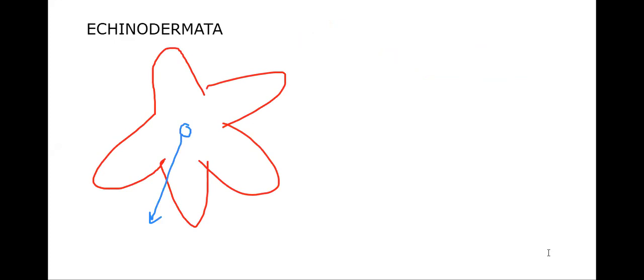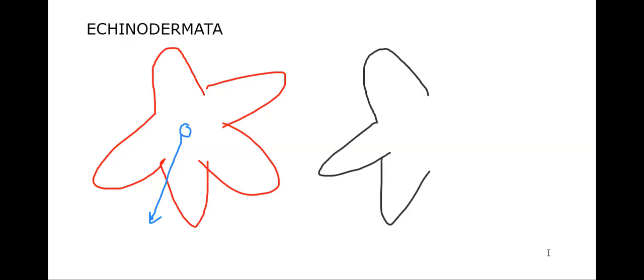When we see the aboral surface, I mean the second side, the ventral surface. The aboral surface includes the anus as usual.